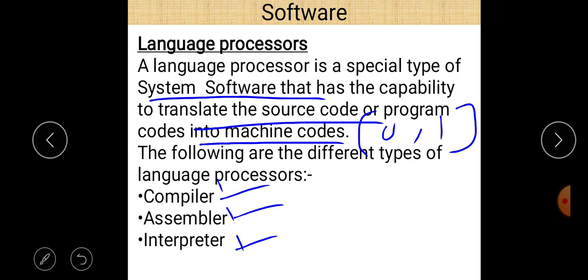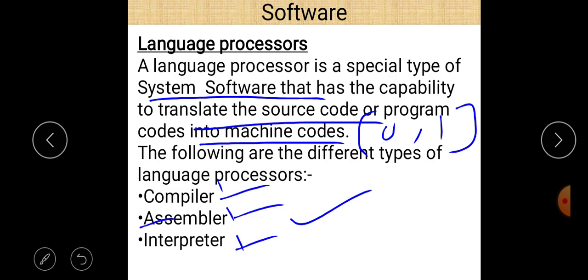First of all, let us talk about assembler. So as you know that in assembly language, programs are written in the form of symbols. So these symbols are then converted into 0 1 by a language processor known as assembler.